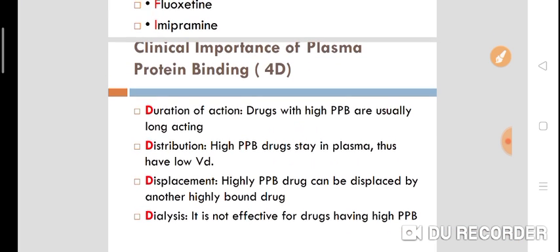So this is all about the clinical significance of plasma protein binding of drugs.